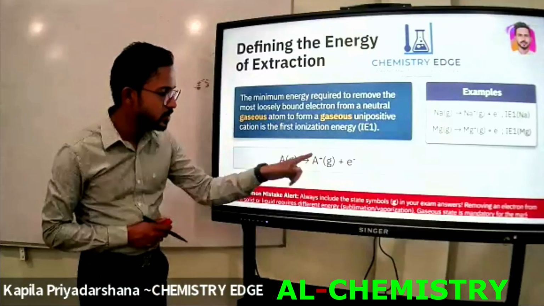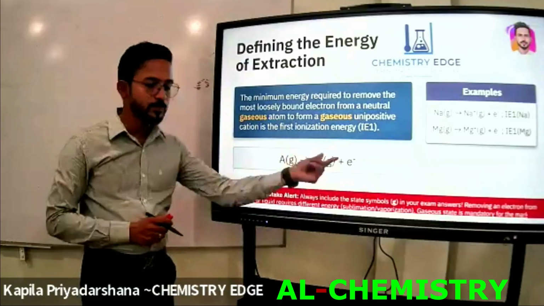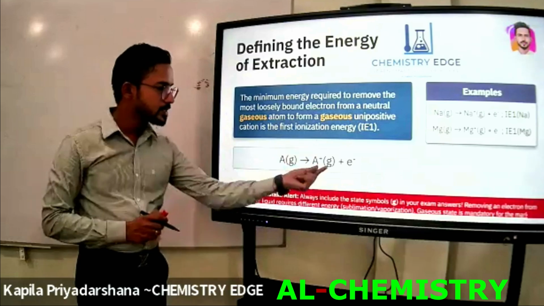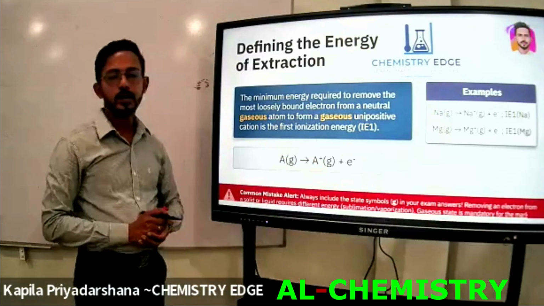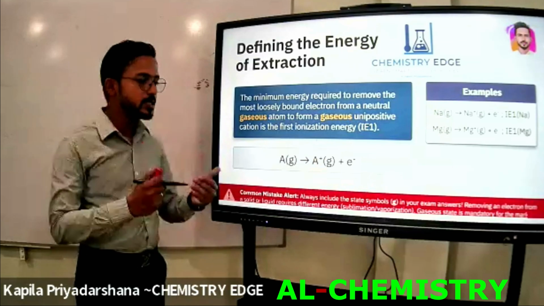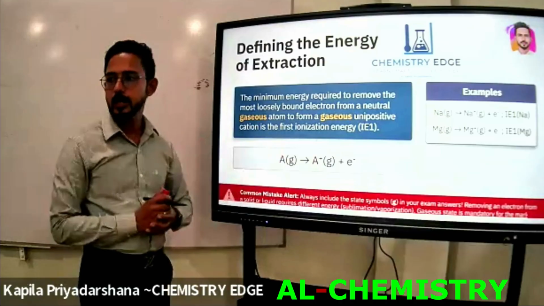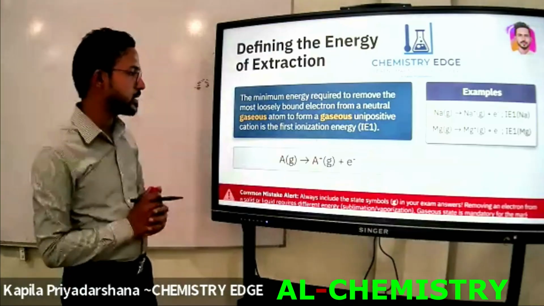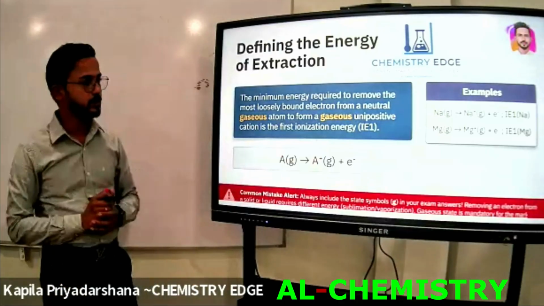This is the gaseous unipositive ion. After releasing the electron to the medium, the gaseous unipositive ion can be produced. The energy that we have to give this atom to release that electron is known as the first ionization energy, right?